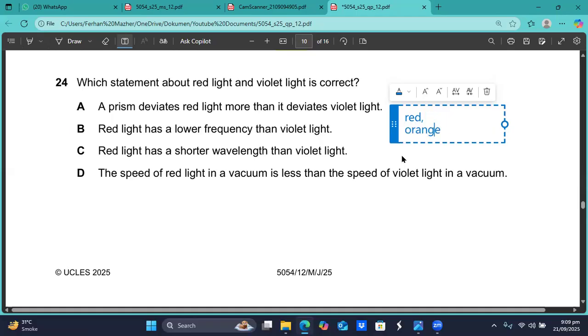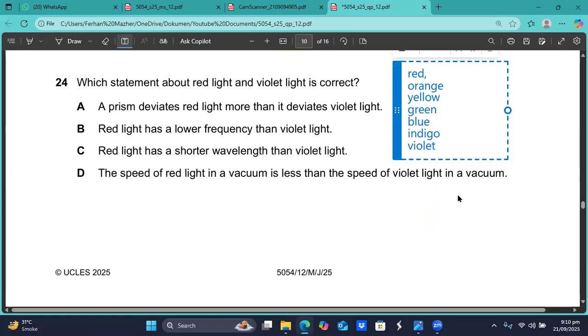Orange, and then you get yellow, and then you get green, then you have blue, and then you have indigo, and you have violet. This is the order of those colors.